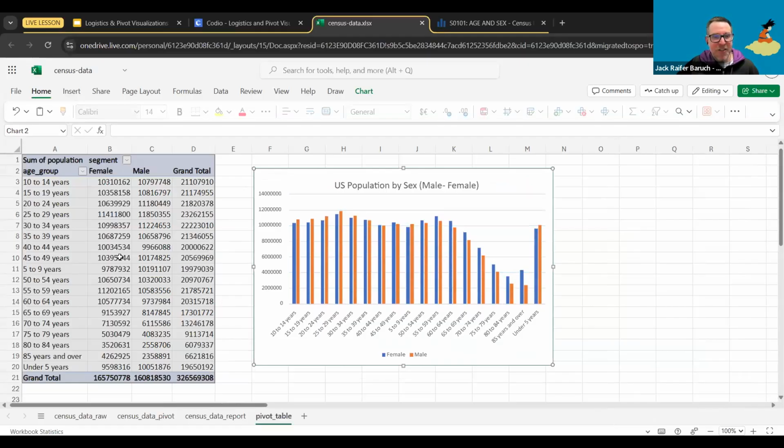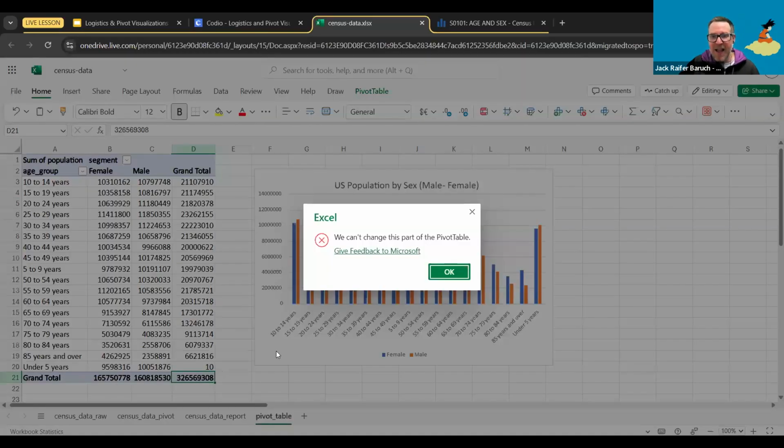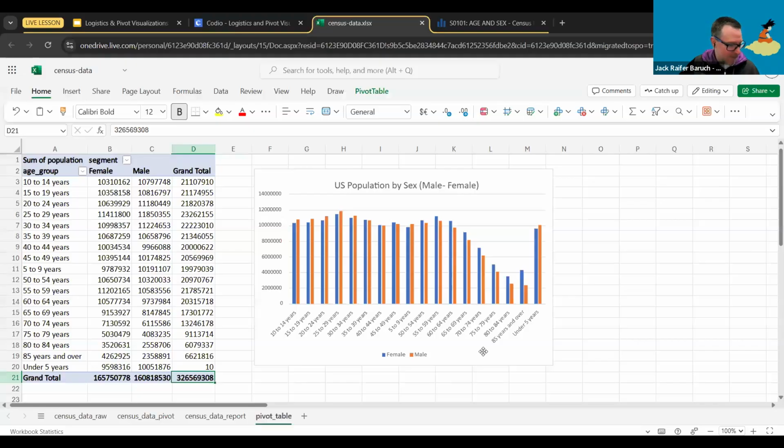Question: if I change something in the pivot table, like if I change a number, will that change the information inside the graph? And the answer is, let's actually play around with it. I'm going to put a 10 here. And no, you can't change part of the pivot table. So the answer is no, it shouldn't let you, which is fine.